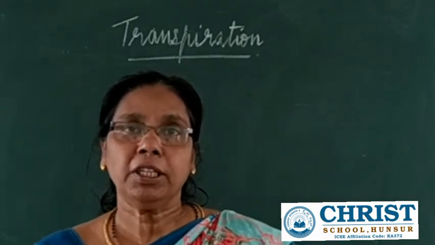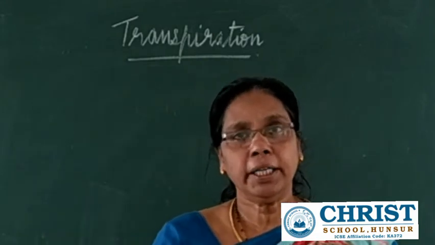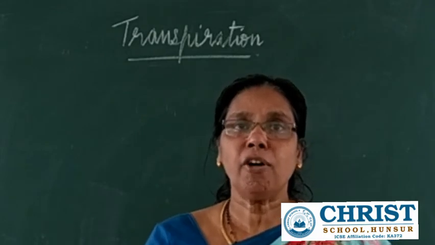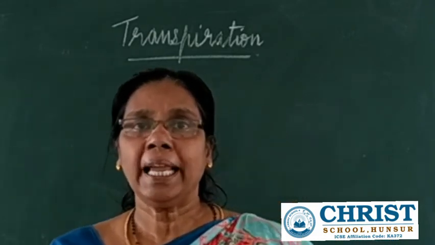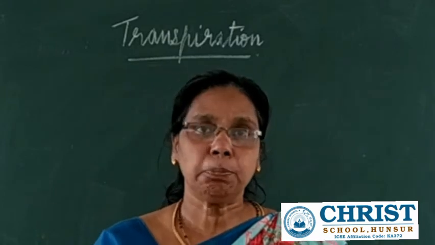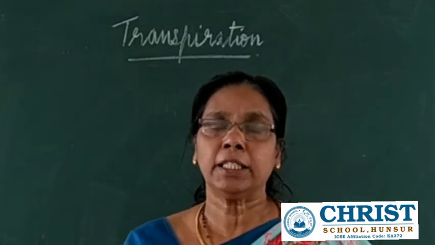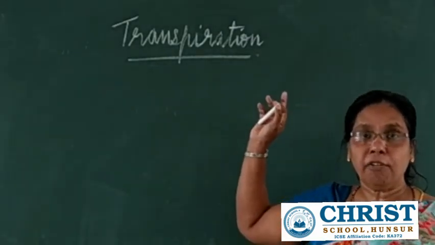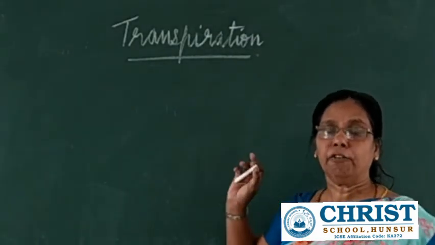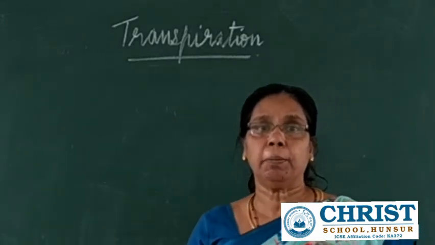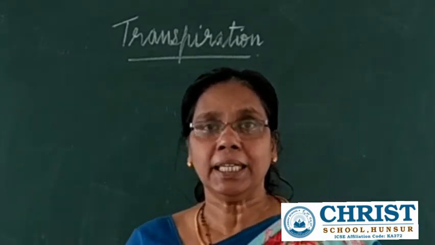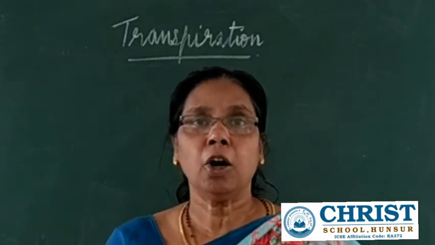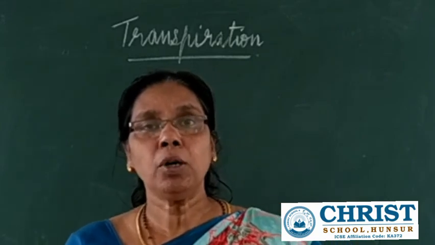So, how can we define transpiration? Already you have learned in the other classes. The loss of water from the aerial parts of the plant, especially from the leaf, is called what? Transpiration. So, transpiration is the process of the loss of water from the aerial parts of the plant.